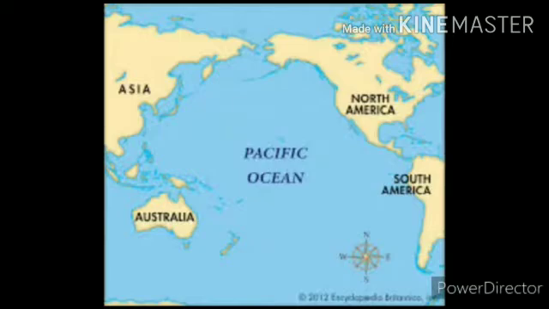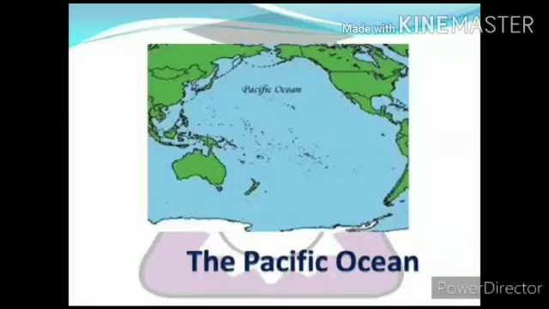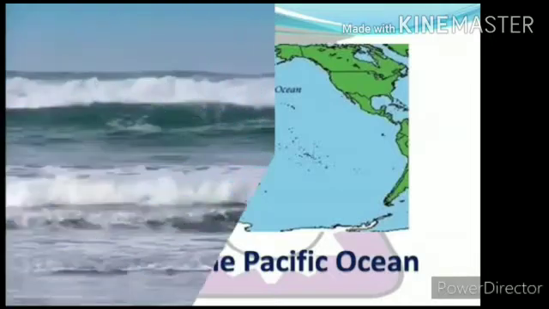168.72 million square kilometers. It is bounded by Asia and Australia in its west and North America and South America in its east. It stretches from the Arctic Ocean in the north to the Southern Ocean in the south. The ocean's shape is roughly triangular with its apex. Apex means tip. In the north at the Bering Strait, which connects the Pacific Ocean with the Arctic Ocean.